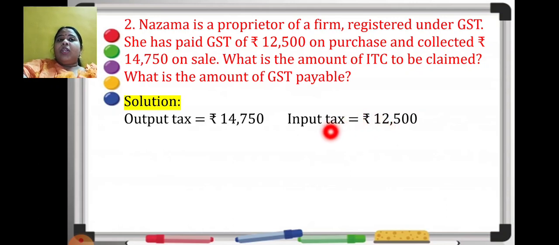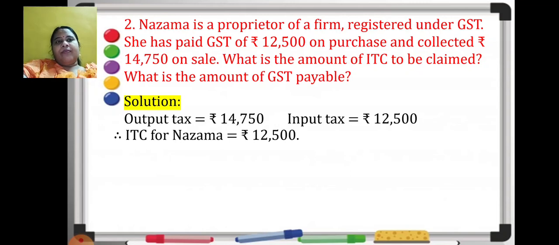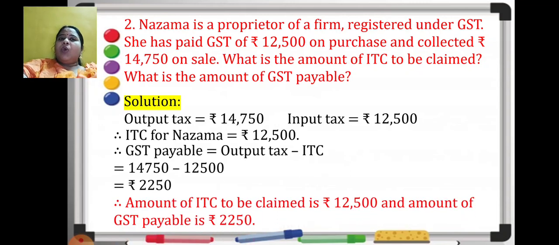Yes. So what can be taken as ITC? This amount. She has paid it. She wanted it back. Yes. So that is nothing but a credit. So ITC for Nazma will be 12,500. GST payable will be output tax minus ITC. So 14,750 minus 12,500. Answer will be 2,250.